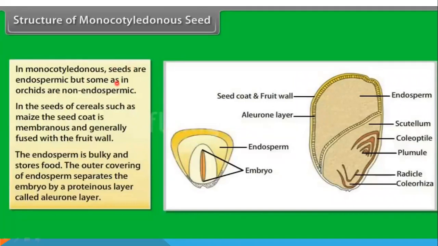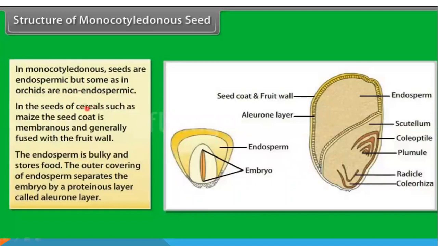Now, the basic structures are the same, but there are some differences between monocotyledonous and dicotyledonous seeds. In dicotyledonous seeds, the endosperm is consumed during the early embryo development stage. In monocots, seeds are endospermic, and orchids are non-endospermic.